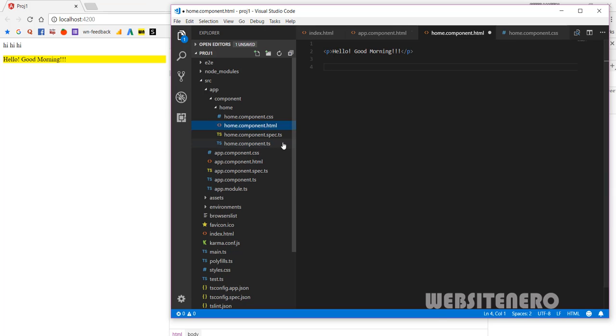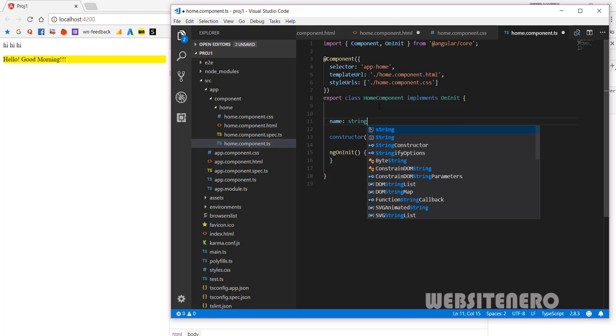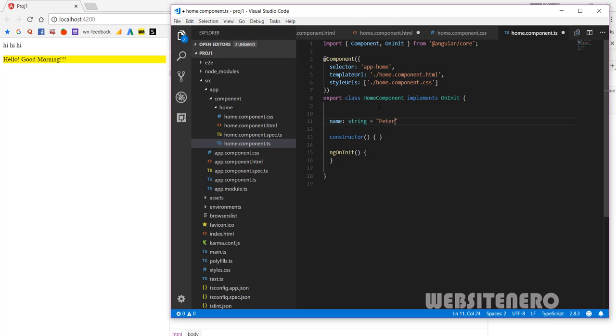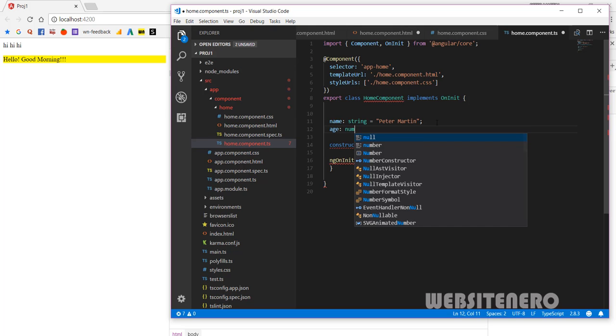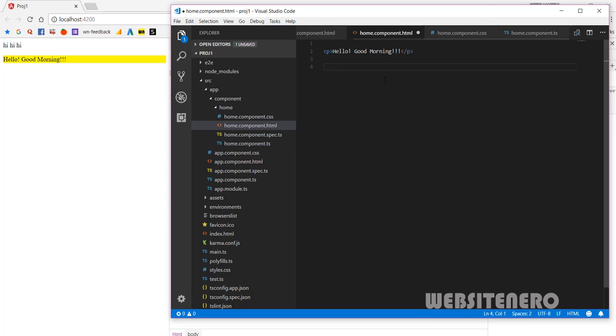In the component section, just here above the constructor, write name equals, so name is a string, and this equals Peter Martin. You can put your own name. I'm writing Peter Martin. Angular uses TypeScript, so you have to declare the type of every variable you're using here. Age is going to be a number, that's 29. Whatever variable you are choosing here, the name, just copy it, and in the HTML file you don't do anything.